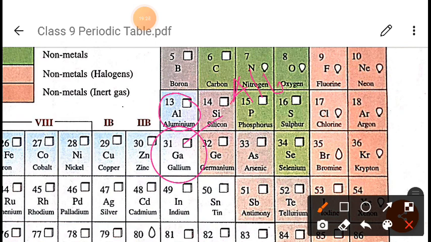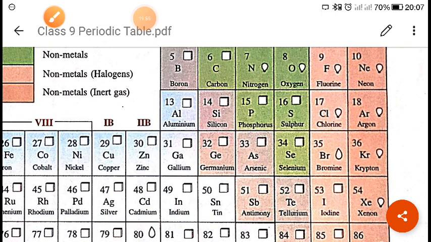He predicted the atomic mass, the atomic number, and properties. So what was found? Later on, in 1876, we discovered an element whose name was gallium, and its properties were the same as those given by Mendeleev. I hope you have understood this.